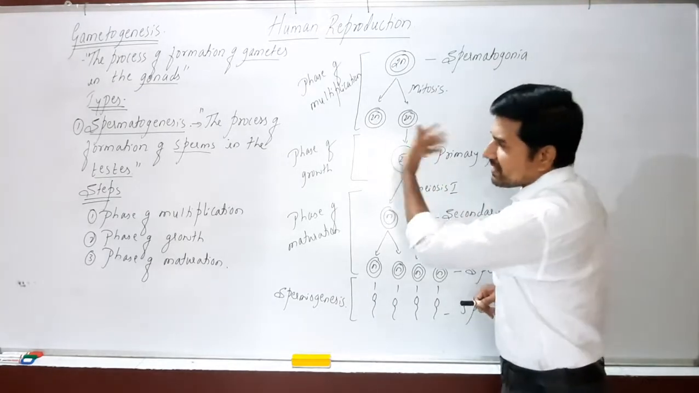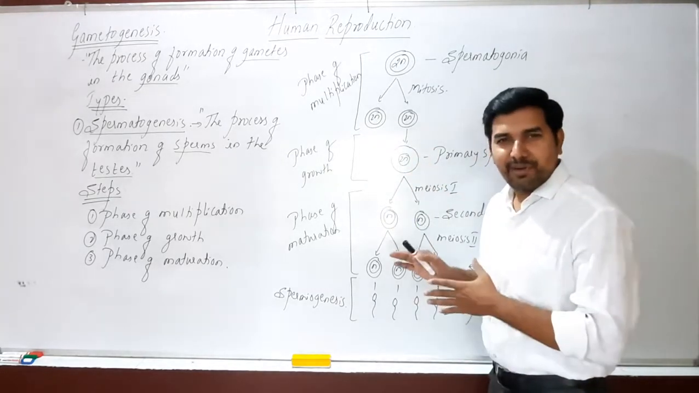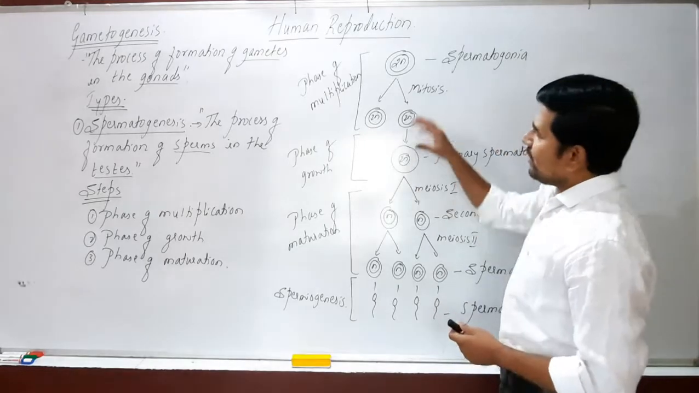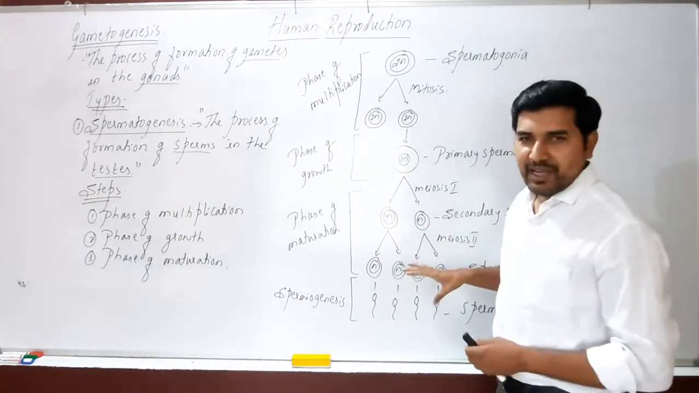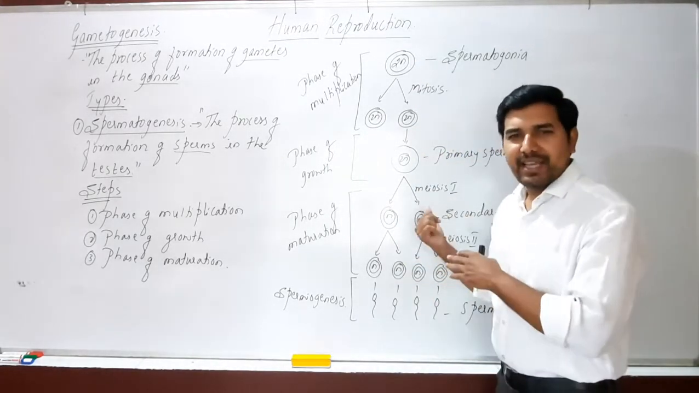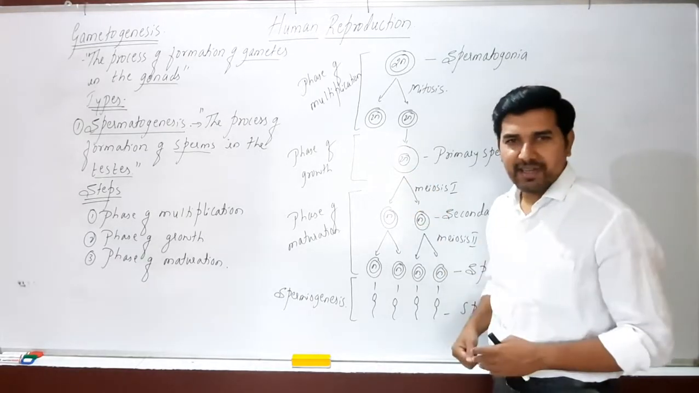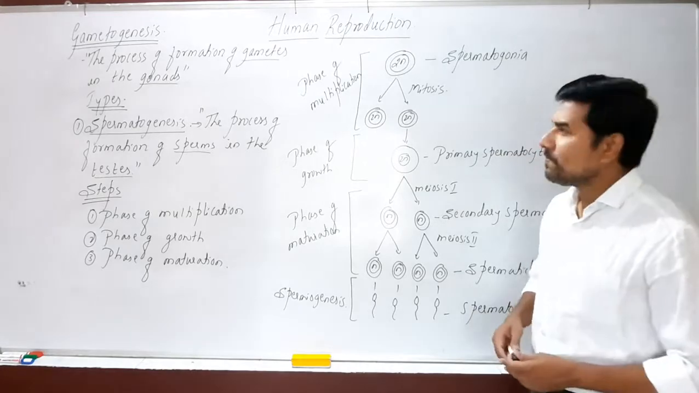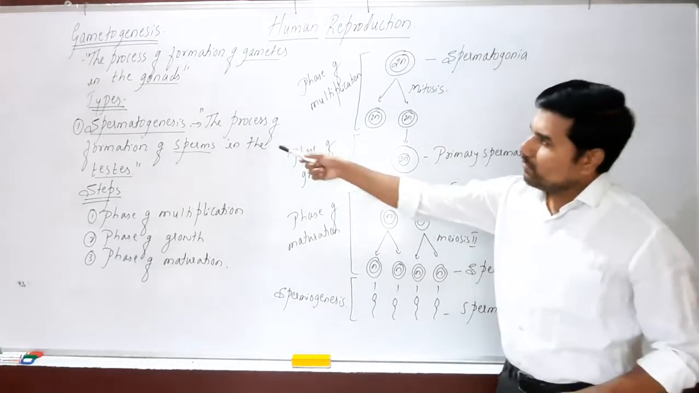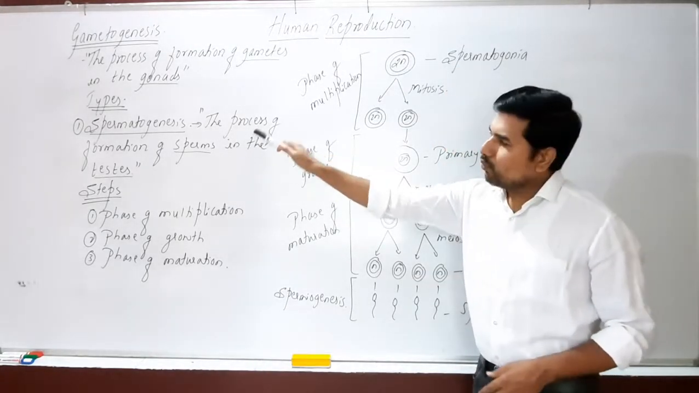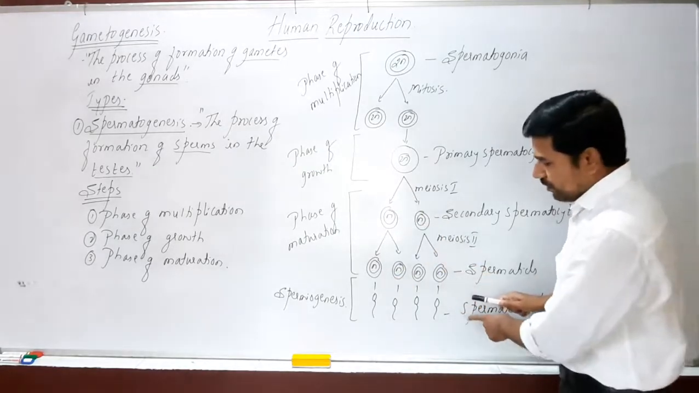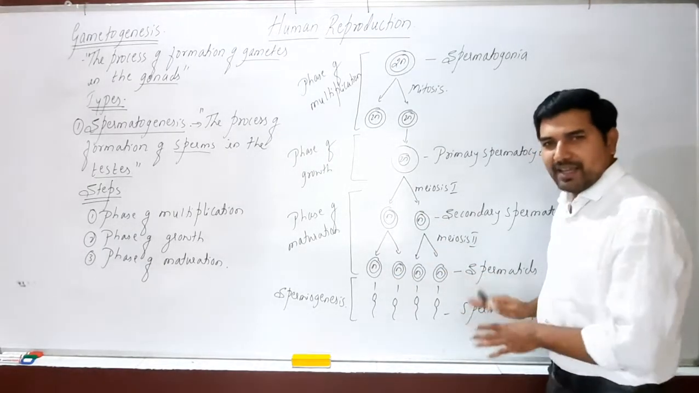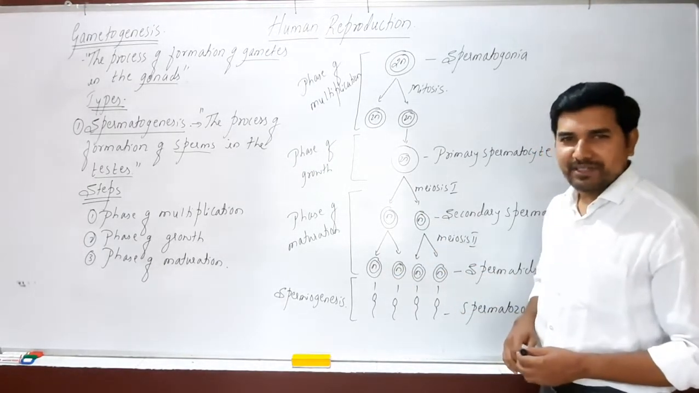It can be represented in another way, which is given in your NCERT also. So I am representing it in this way, and let's check how exactly it resembles the schematic representation given in your NCERT. Now look at this. During the process of spermatogenesis, what do we say? The process of formation of sperms in the gonad is said to be spermatogenesis.